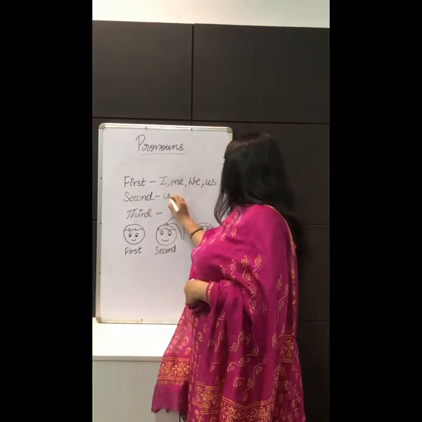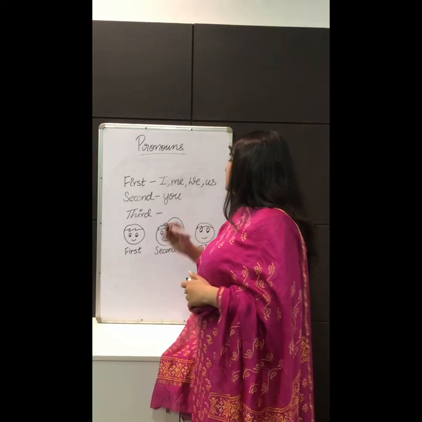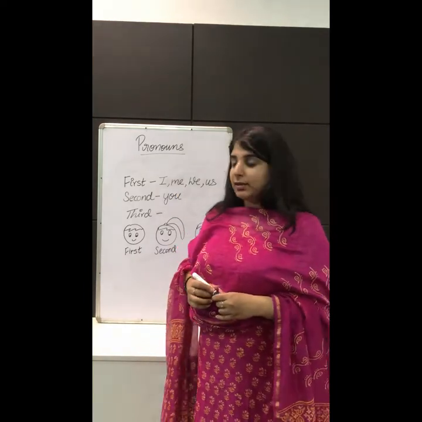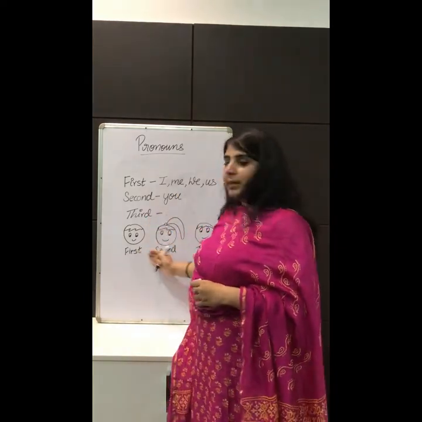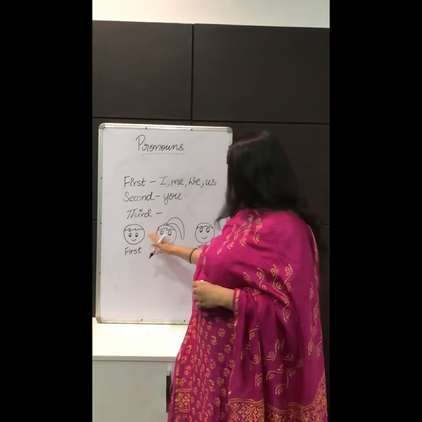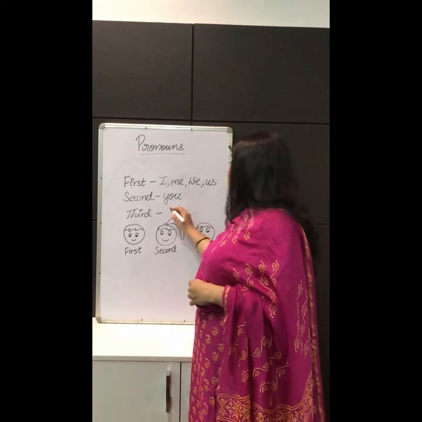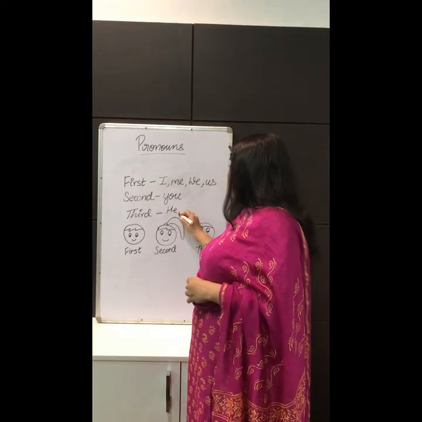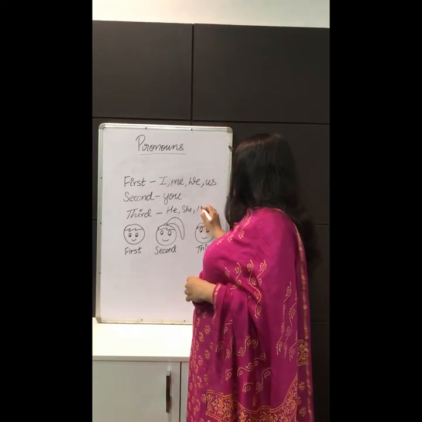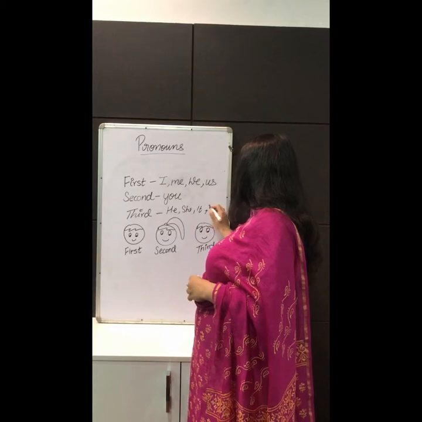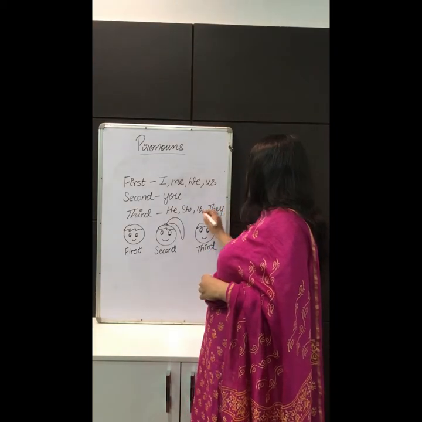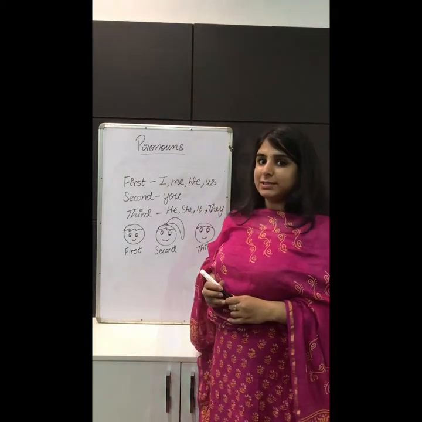So that is why you falls into the category of second person. And about third person, if both of them are talking about this boy, then they will refer to this boy as he. So he, she, it, they are all pronouns of the third person.